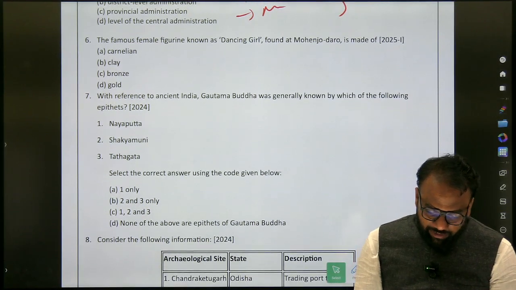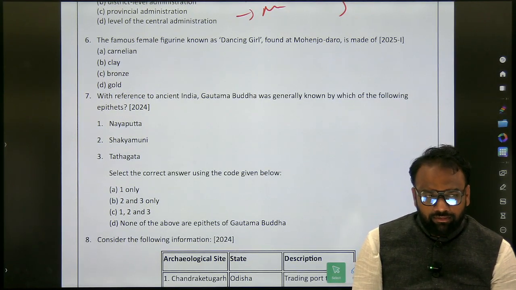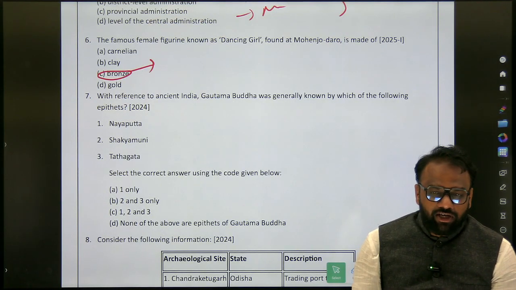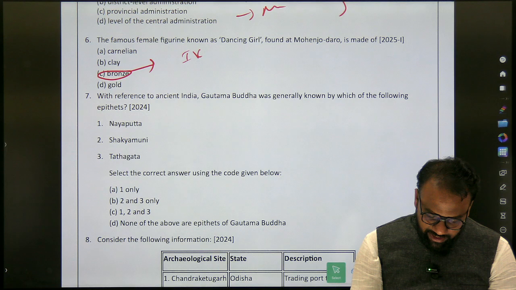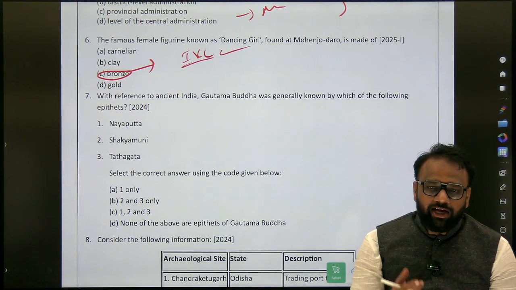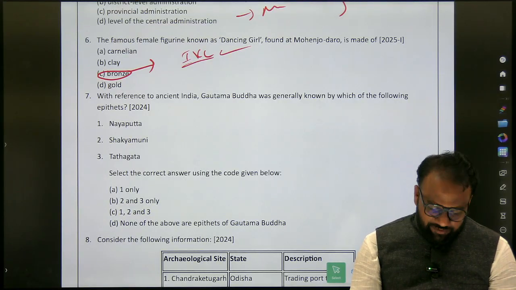The famous female figure known as dancing girl found at Mohenjo-daro is made up of, yes, bronze. So it's very clearly mentioned. So this question, it pertains to which topic? Indus Valley civilization. So the important thematic aspects of the Indus Valley civilization, which we are already aware of, we have to revise. So what are the important aspects of Indus Valley civilization?